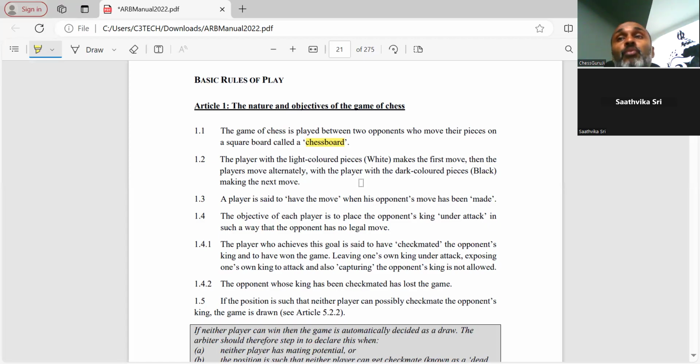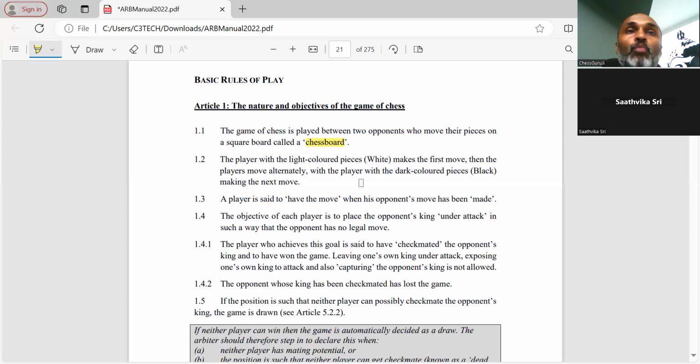The objective of this game is to make sure the king is under attack and the opponent's king doesn't have any legal moves. If our king is under attack and we don't have any legal moves, then the game is done. If the opponent's king is under attack and the opponent's king doesn't have any legal moves, then the game is done. That's what the objective is all about. It's not about having captured many pieces or given so many checks. Let's come back to the illegal later. When there are two illegals, it's a loss as of now, but let's come back to that later.